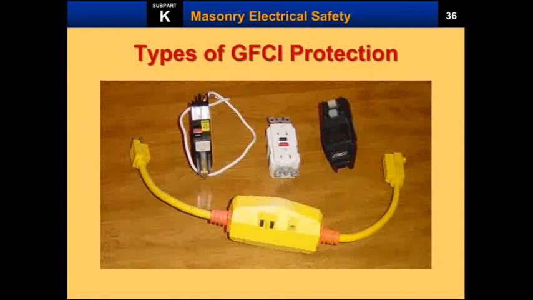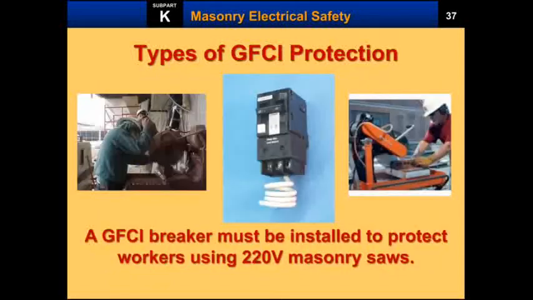GFCI detects leakage of 4 to 6 milliamps and opens the circuit in 1/40th of a second. So even a small leakage of current can be detected by the GFCI, and it will protect the devices. These are the typical types of GFCI protection. Based upon the application, we can use it in the electric industry and in the mechanical industry, where machines operate with high power lines and high voltages. In order to avoid harmful fluctuating voltages or electric leakage, we use the GFCI.